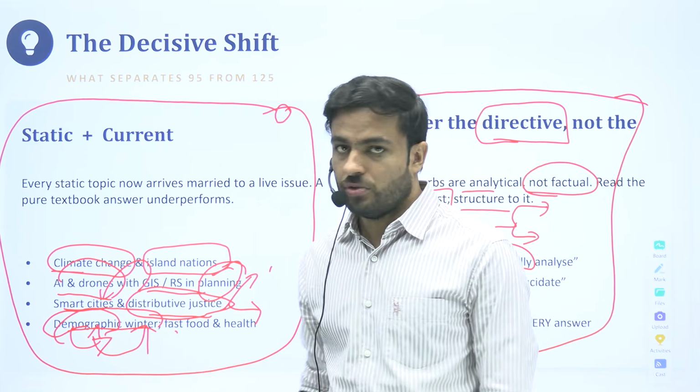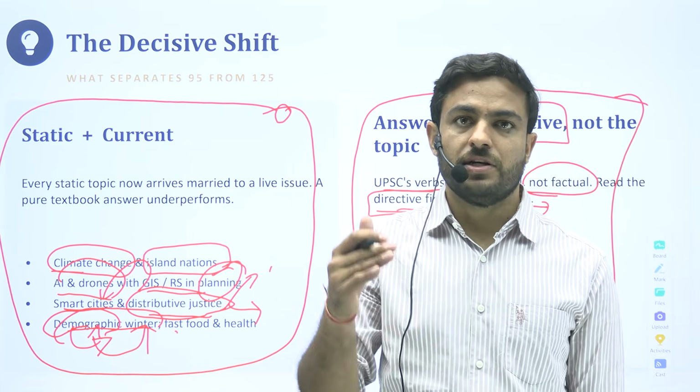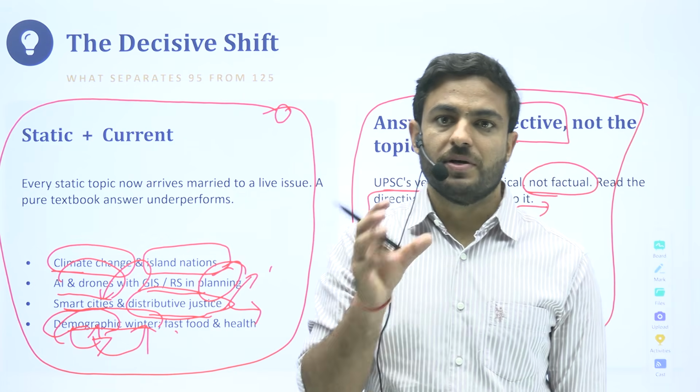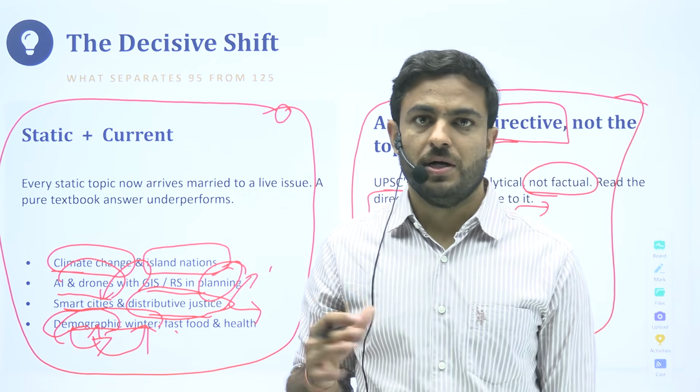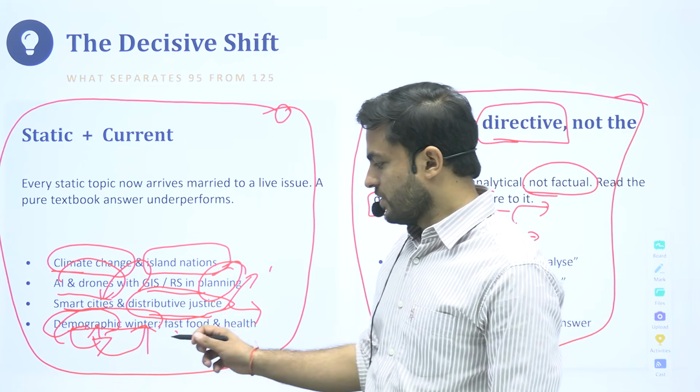When you combine both these concepts, demographic winter is something related to the stagnating population. Then you can go ahead. Once you have this idea, you will be able to approach a 15 markers question as well. And that was the trick here.